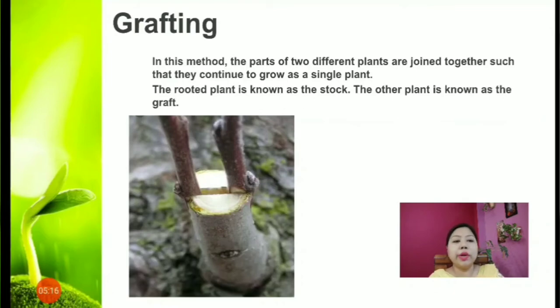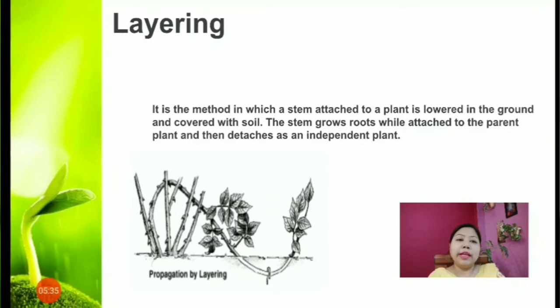So in the picture you can see that one is the rooted plant and the other is the graft. Yes, so a small branch is taken from another plant of the same species and then they are combined together and it is grafted. Fine. Okay. So the next type of artificial vegetative propagation is layering.